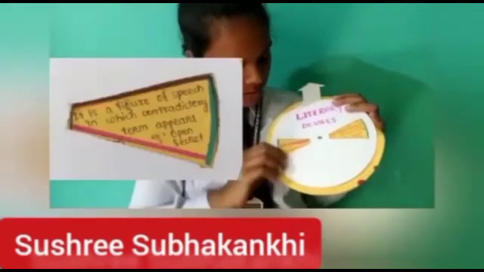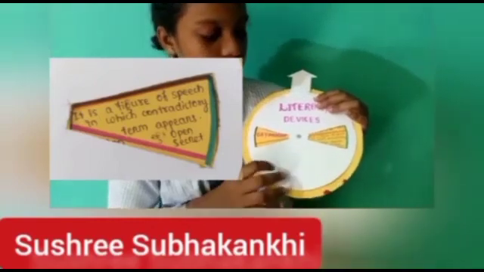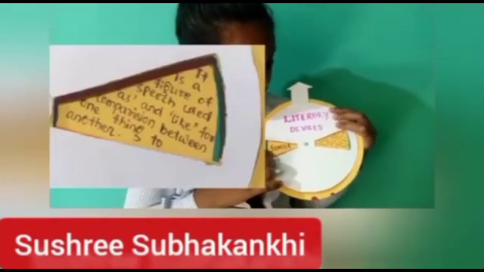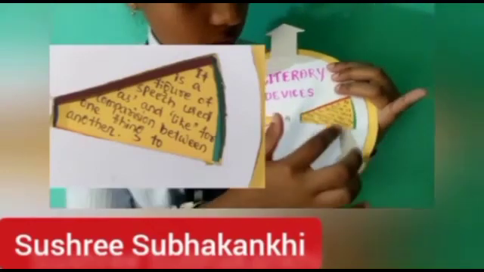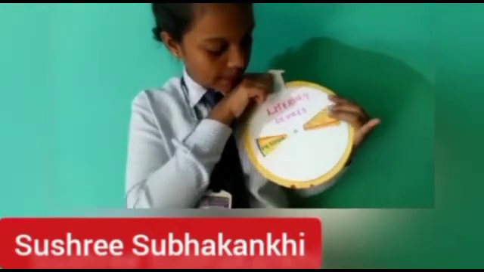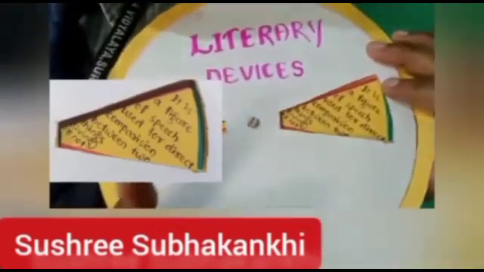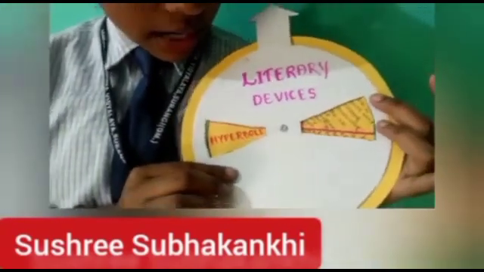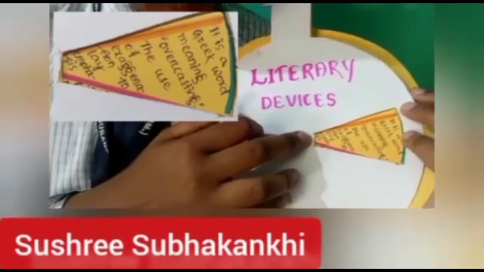And then oxymoron, a figure of speech in which contradictory terms appear. For example, open secret. Then simile, a figure of speech that uses as and like for comparison between one thing and another. And then metaphor, a figure of speech used for direct comparison between two things, whether living or not. And then hyperbole, a Greek word meaning overcasting, the use of exaggeration to lay emphasis.